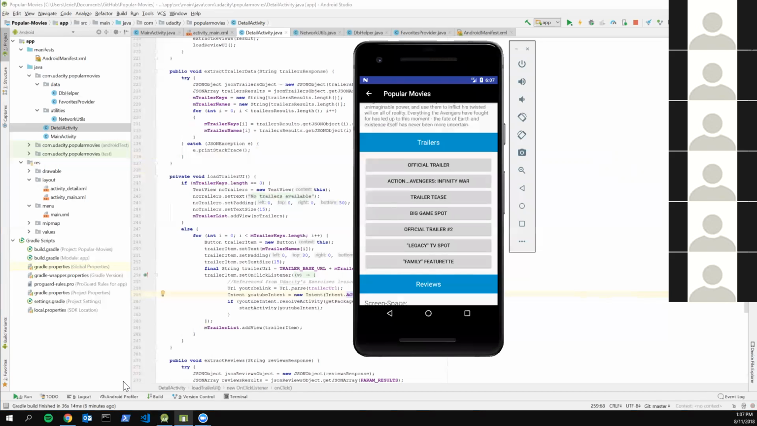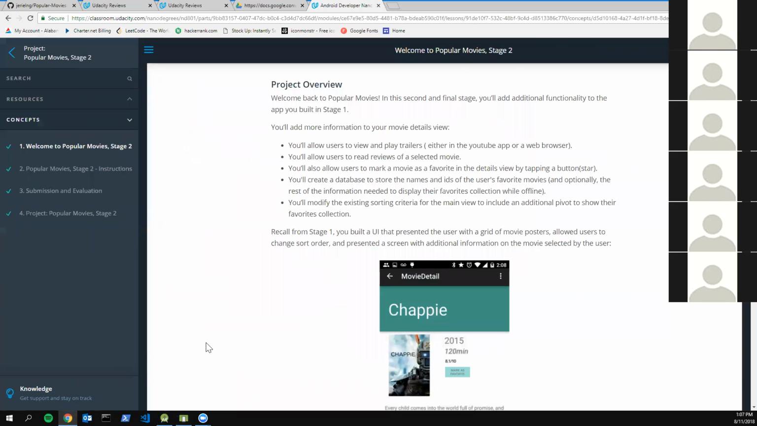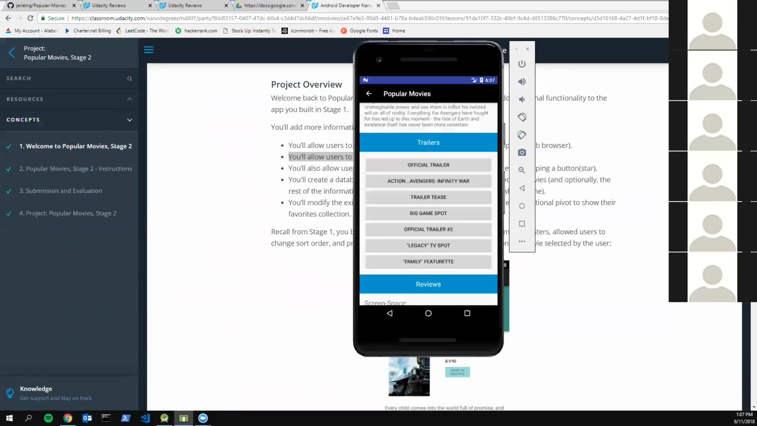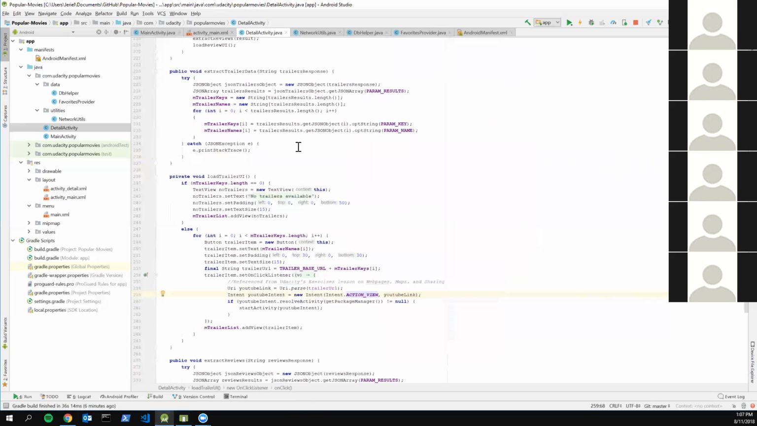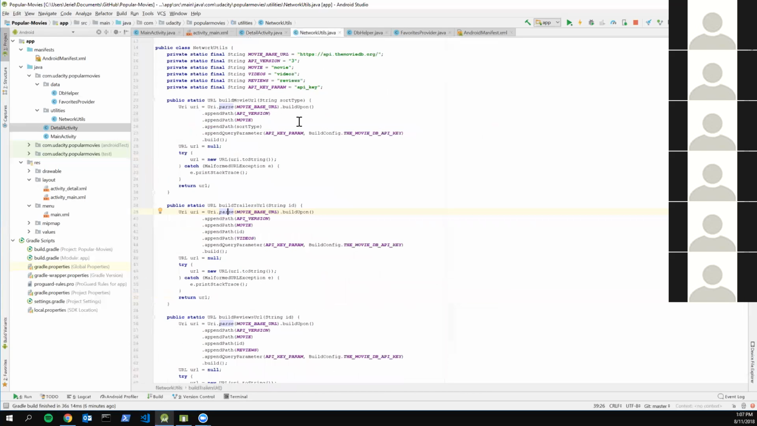And then the second part of this project that they want us to do is to be able to supply reviews for each movie, and so those come in the same way as the movie trailers do. Each review essentially has the user's name and the review text. Same idea.